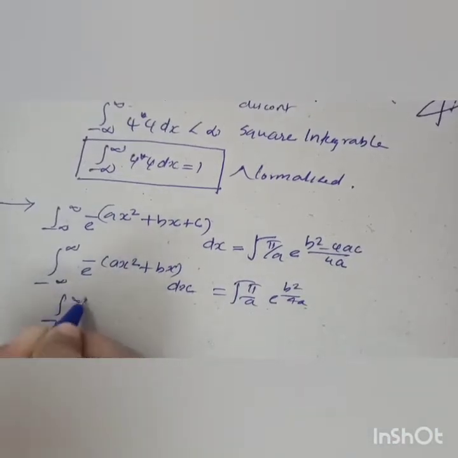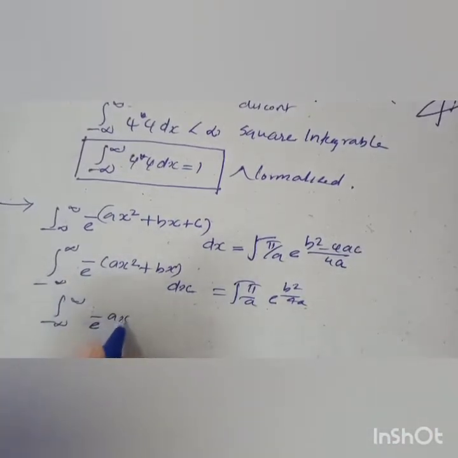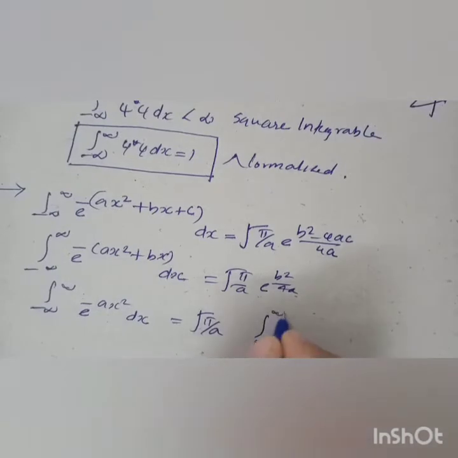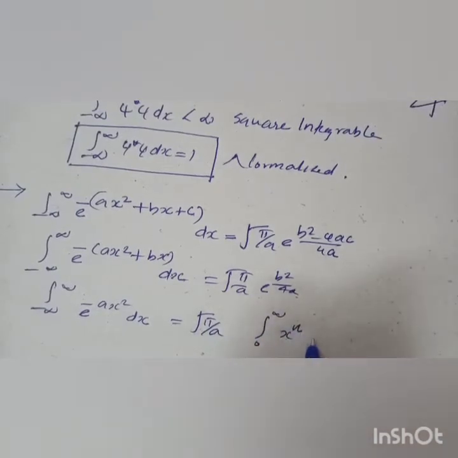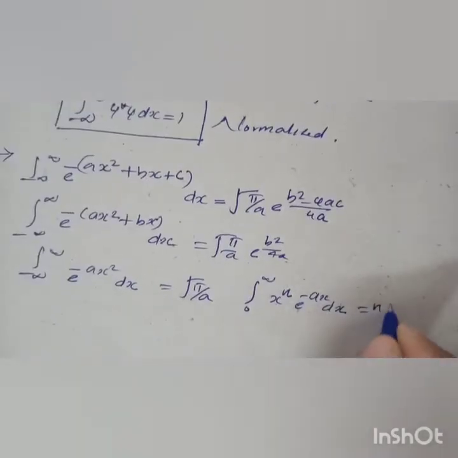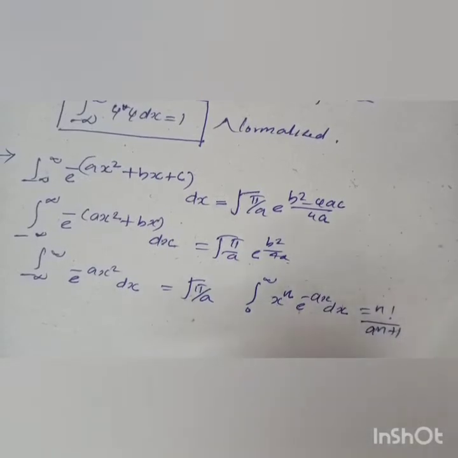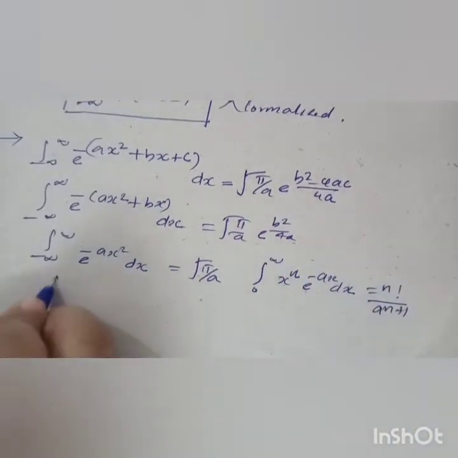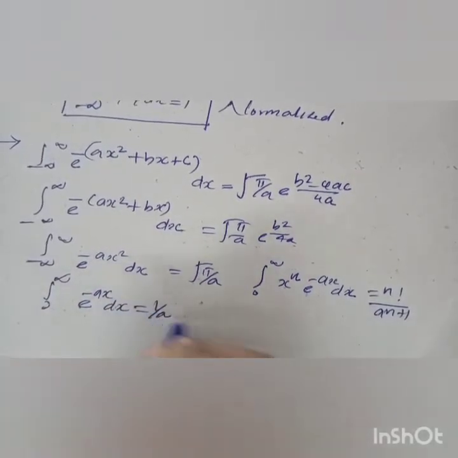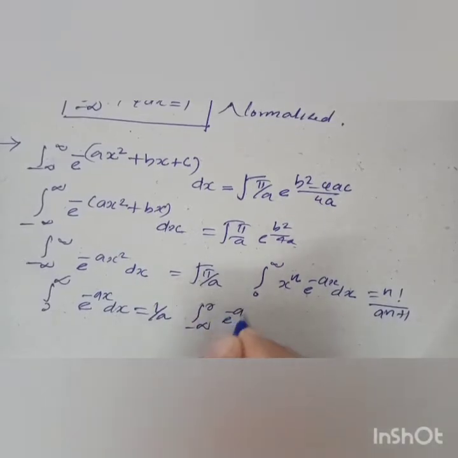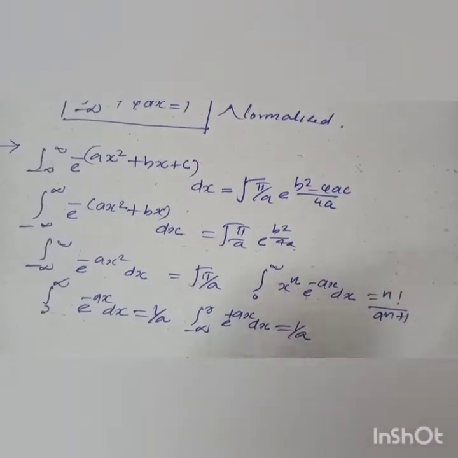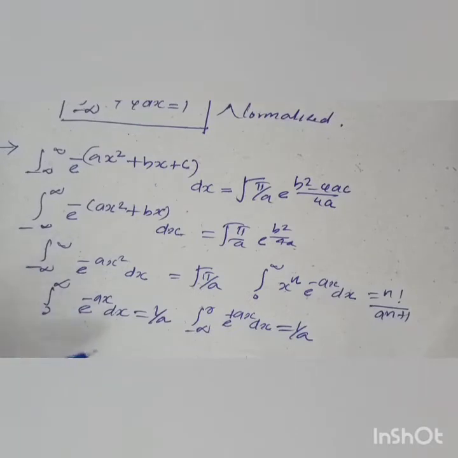And the integral from minus infinity to plus infinity of e raised to minus ax square dx is equal to under root pi by a. The integral from 0 to infinity of x raised to n e raised to minus ax dx is equal to n factorial divided by a raised to n plus 1. The integral from 0 to infinity of e raised to minus ax dx is equal to 1 by a. The integral from minus infinity to 0 of e raised to plus ax dx is equal to 1 by a. Okay, so you have to remember these formulas.